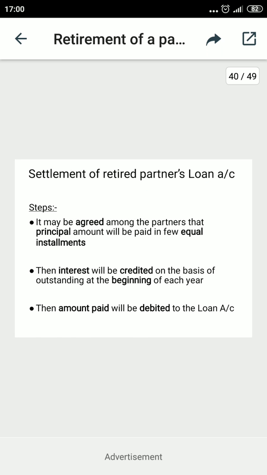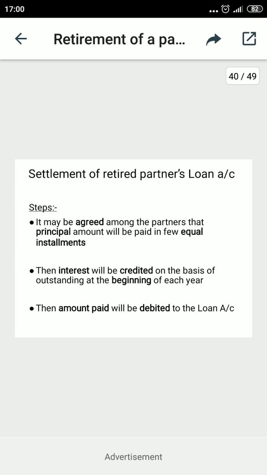First, see the steps now. Step number 1, as the partners agreed, first of all the principal amount is to be paid in a few equal installments. The installments may be 1, 2, 3, 4 as per their decision.